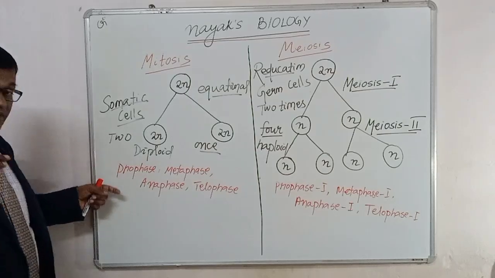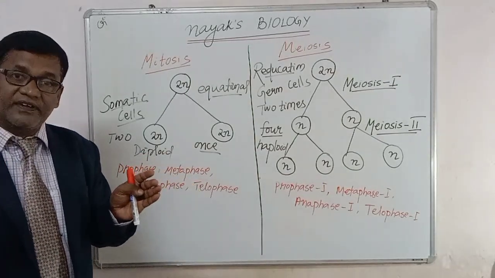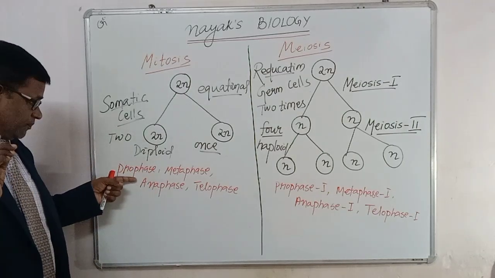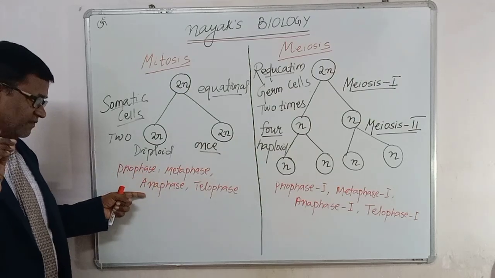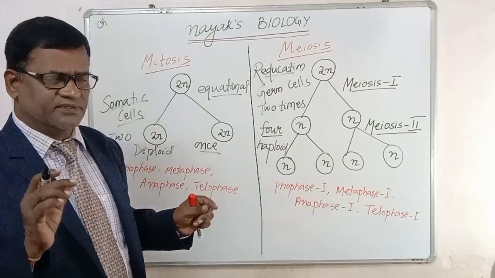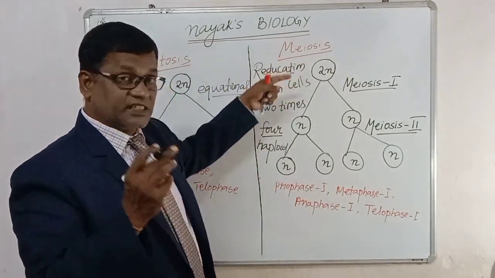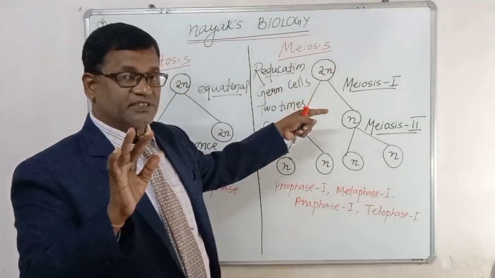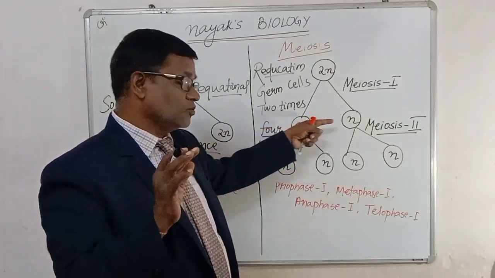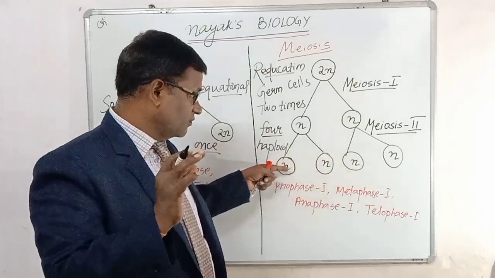Now, these are the different phases of the mitosis you have to understand. But we do not have to study in detail, only the different phases. My dear, the different phases of the mitosis are prophase, metaphase, anaphase and telophase. These are the 4 main phases which occur during the cell division of mitosis. But in the meiosis, what will happen? The meiosis consists of 2 divisions, meiosis 1 and meiosis 2. In meiosis 1, it forms 2 cells with half the number of chromosomes, and in meiosis 2, it forms the 4 cells.